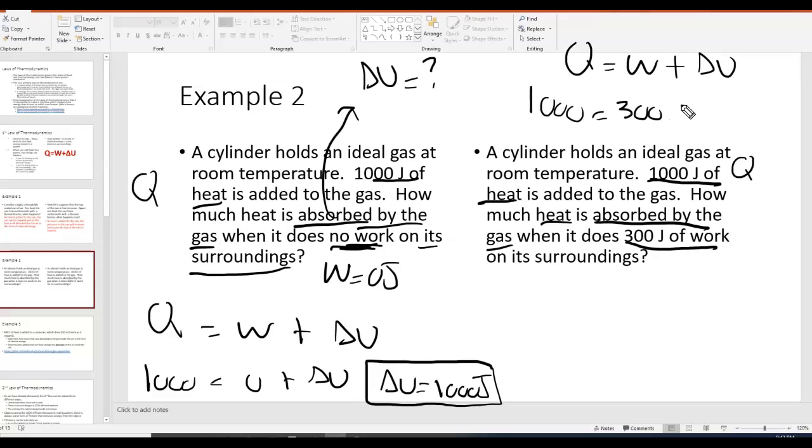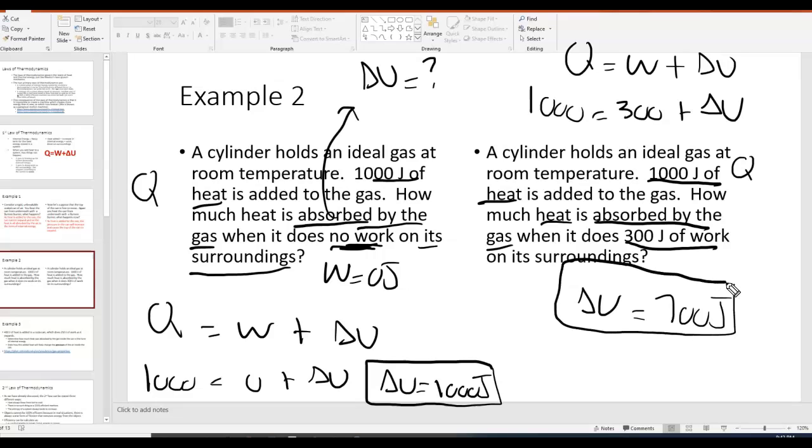So I'm going to plug in 300 for the work done. How much is actually absorbed by the gas? Because remember, when you add heat, either it can go to doing work or it can be absorbed by the gas. So what plus 300 makes 1,000? If you subtract 300 on both sides, you get 700 joules. And so you see calculations with the first law tend to be very basic and easy. Pause it there if you need to look at that some more. Okay, I'm going to erase this.